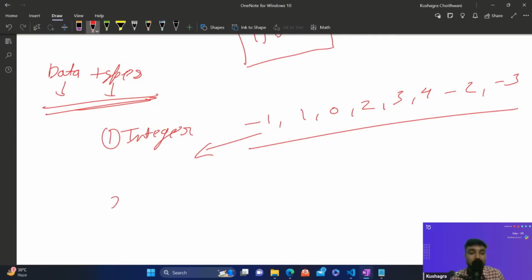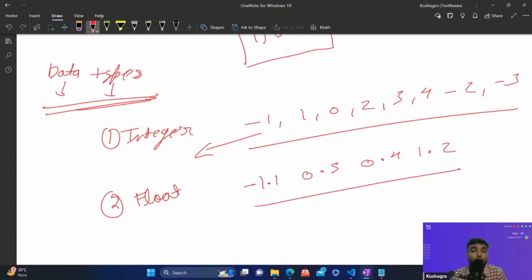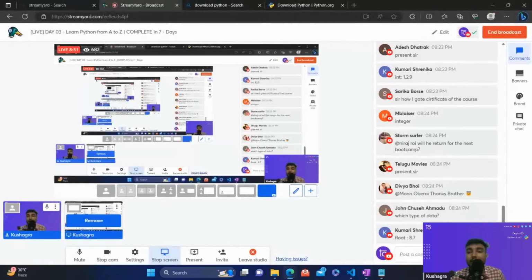The second is your floating points, that is called float. So if you are adding any kind of value that contains decimals, that is -1.1 or 0.5, or 0.4 or 1.2, these are considered as floating point values in Python, and they're called float. So I hope that integer and float are clear up till now.